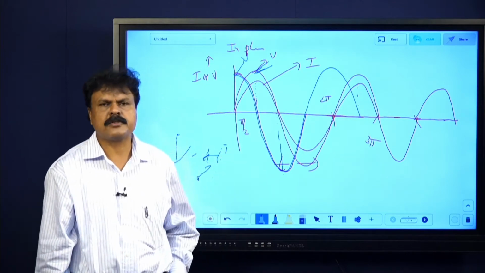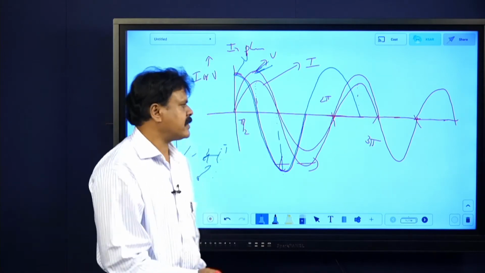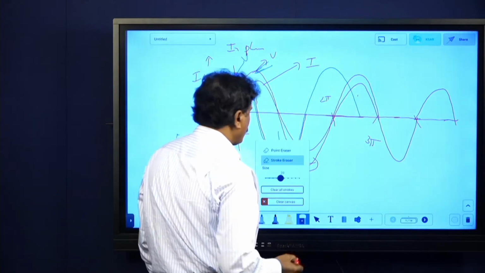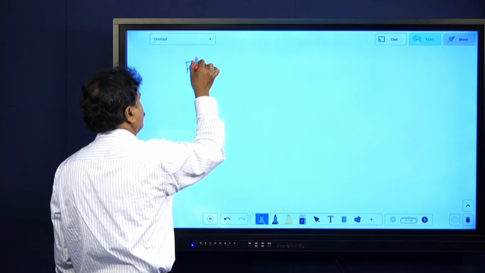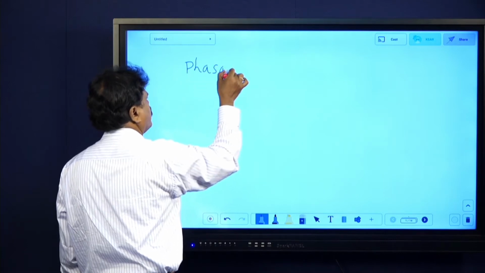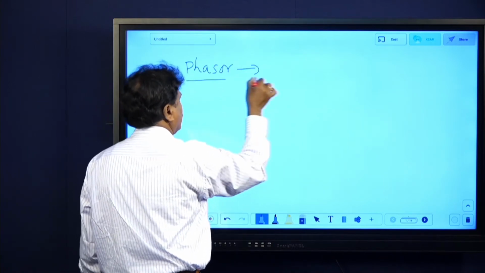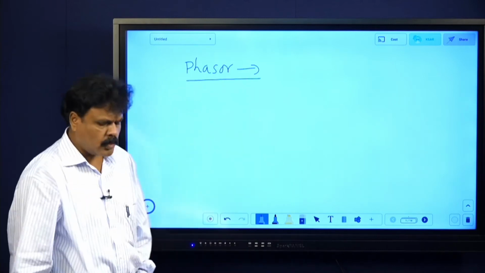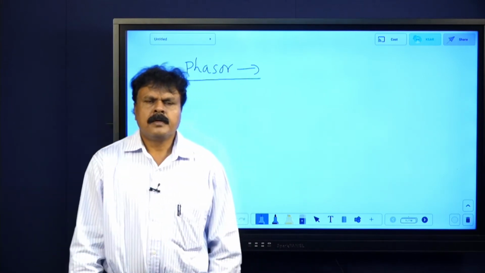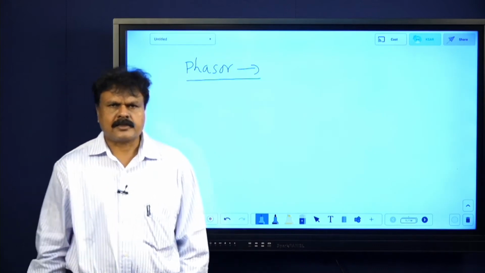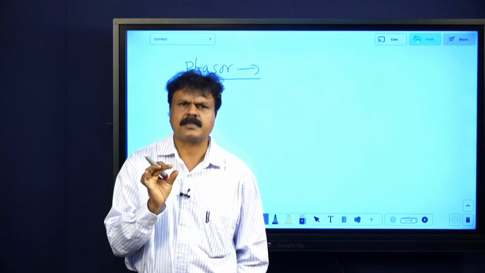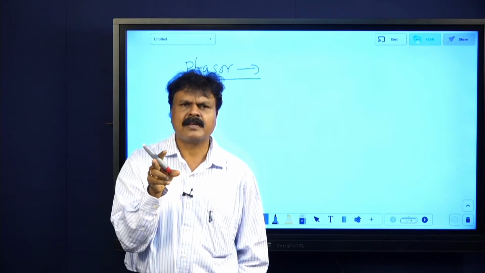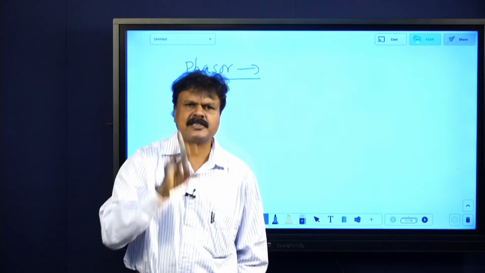So what we use is phasors. Phasor diagram. What is phasor and phasor diagrams? So what are phasors here? Phasor, PHASOR. Even definition, if they ask, you should be able to write. There is no rule like they should not give. These are rotating vectors. These phasors are the rotating vectors in terms of which phase relation between alternating current and voltage can be represented.